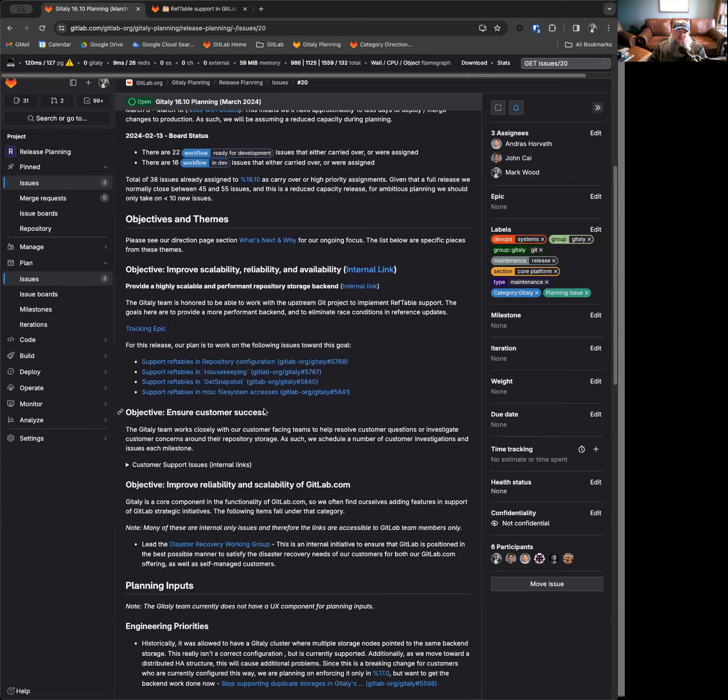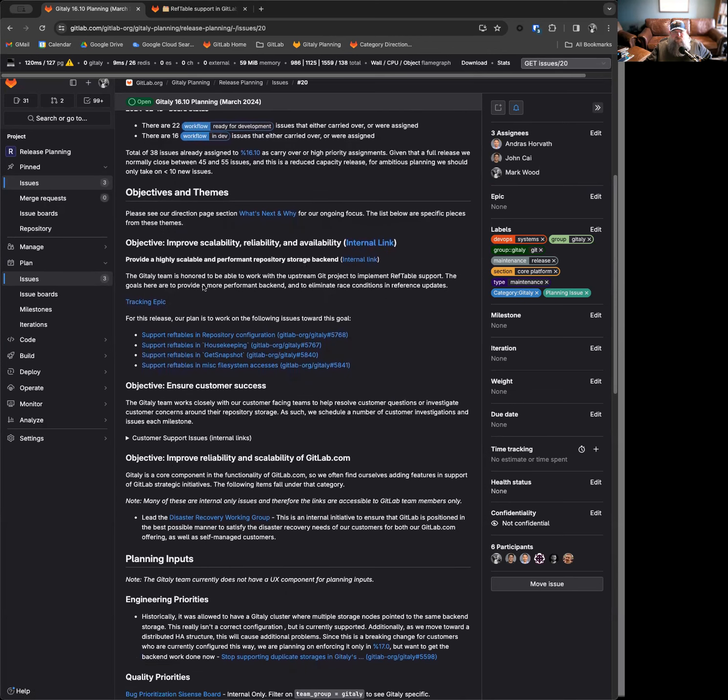I've also gone ahead and done something a little bit different in this release. We are now working from an objective and theme concept instead of just a list of issues. And as such, I've tried to categorize the work we're doing in the upcoming release under certain objectives or themes as we walk through this.